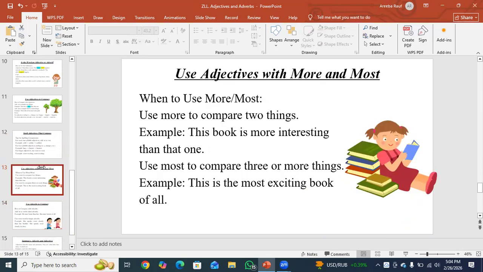Use adjectives with more and most. When to use more or most? When we compare two things, we simply use more. This book is more interesting than that one. And when we have three or more things, we simply use most. For example, this is the most exciting book of all.